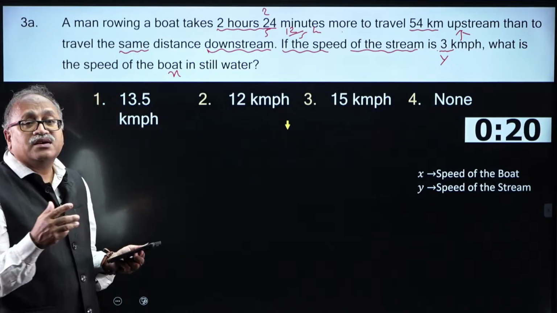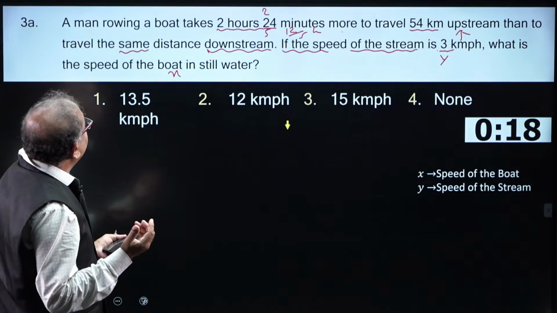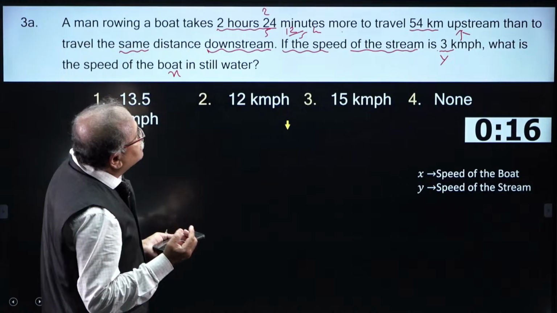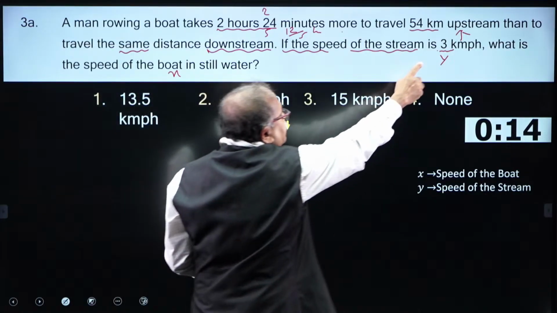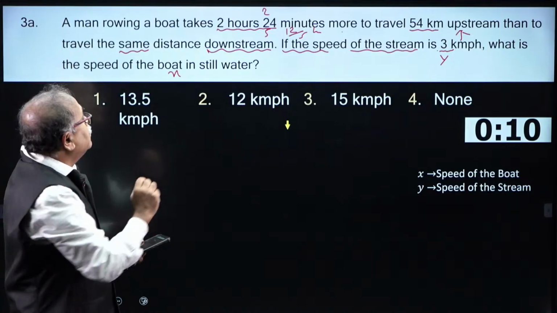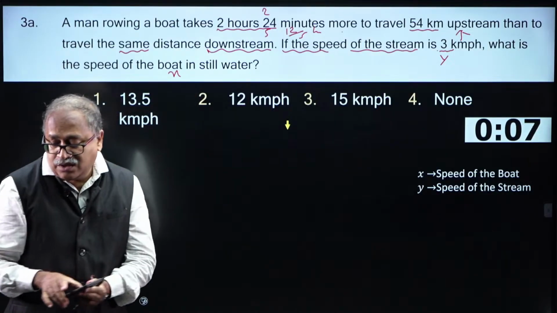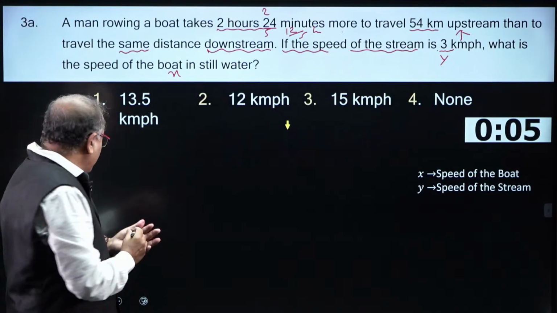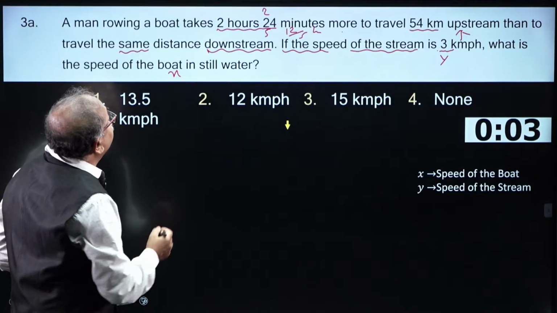I will consider the distance as d, the speed of the stream as 3 kilometers per hour, and the speed of the boat as x. Most of you must be trying this method.